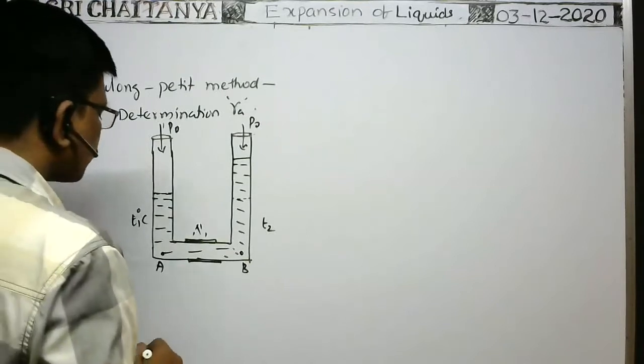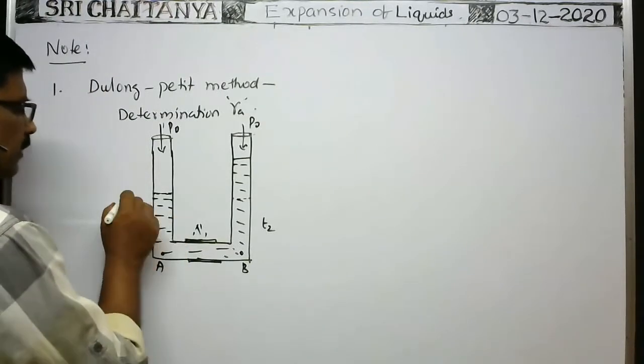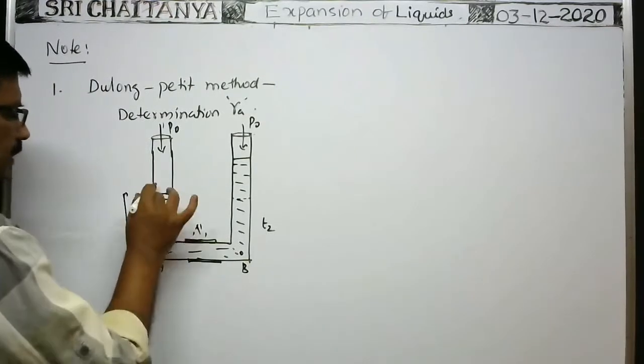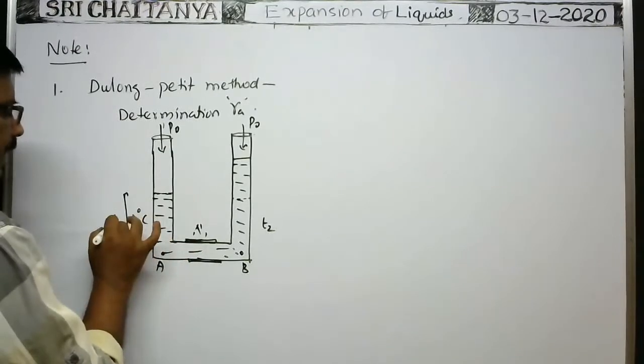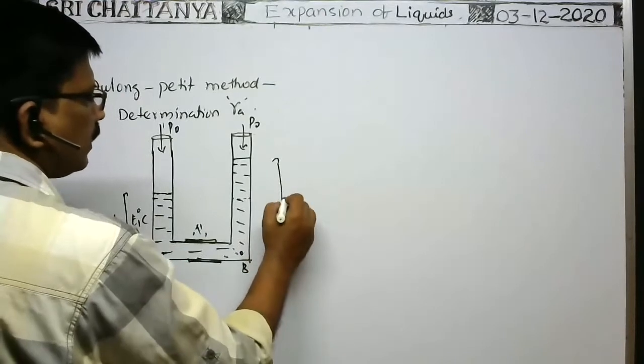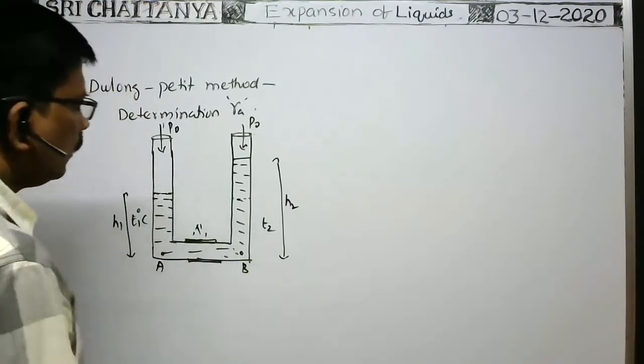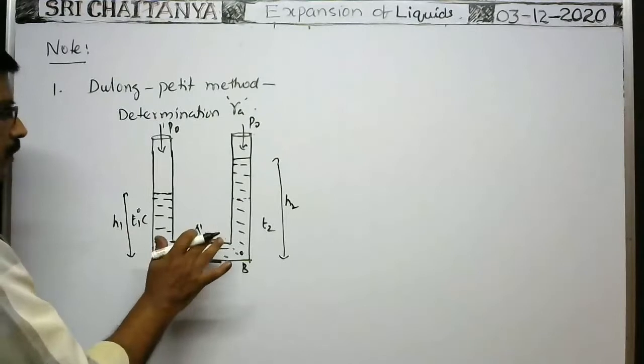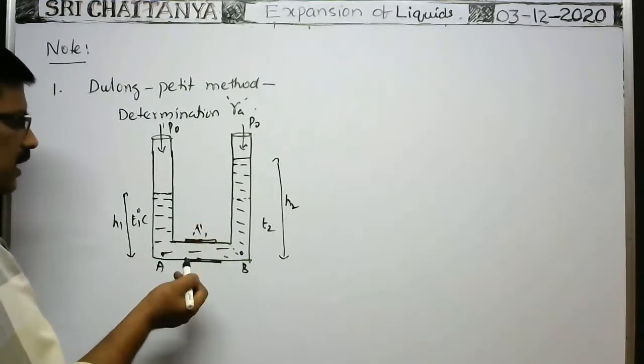Okay, now at a temperature T1, the height of the liquid column in the left limb is say H1. The height of the liquid column in the right limb is say H2. Now, under equilibrium, the pressures at this point and at this point must be the same.